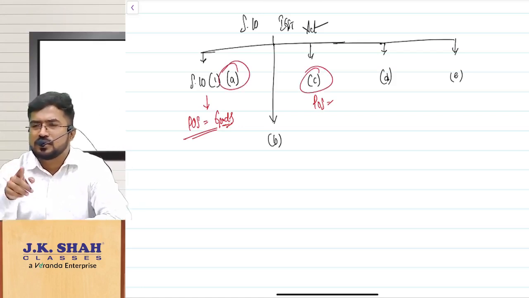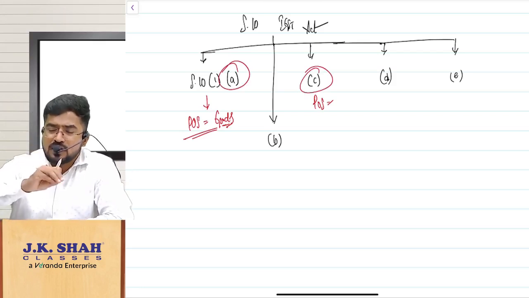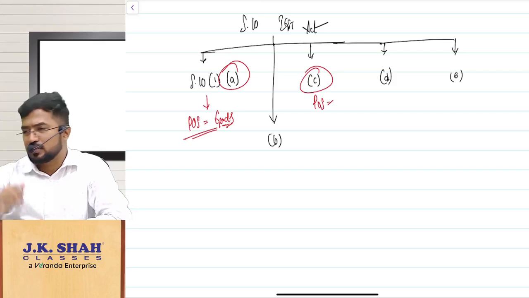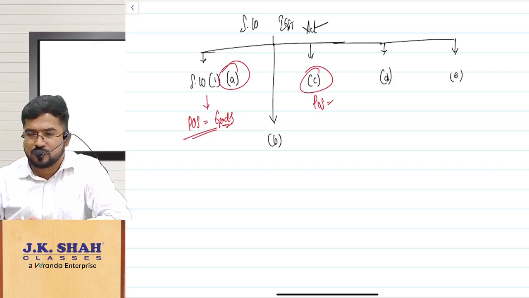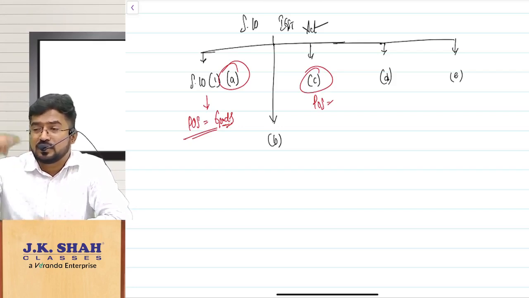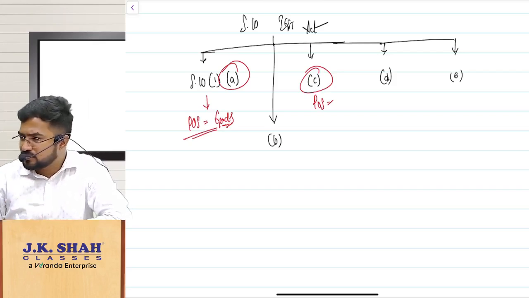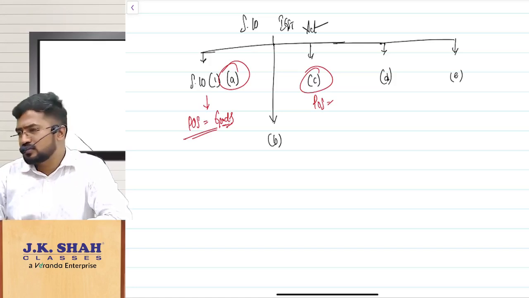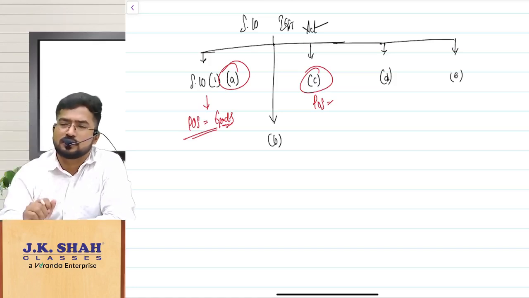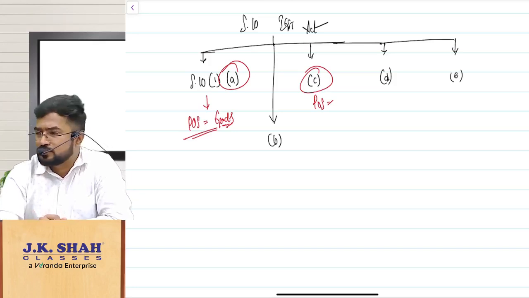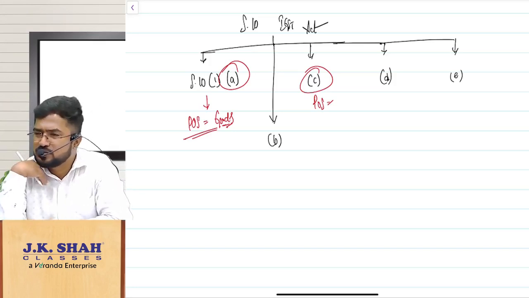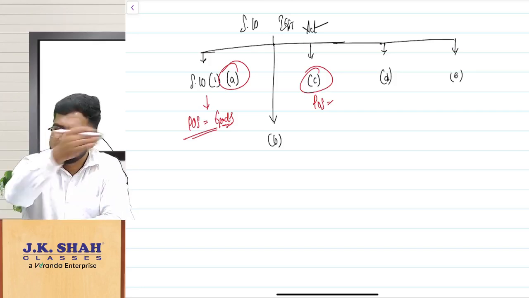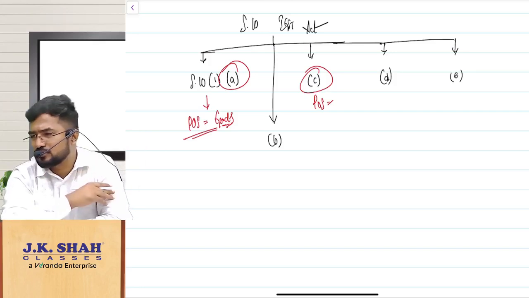And if you remember, sir, what if the goods are delivered at the directions given by some other person? Bill to ship to model, you remember? So where the goods are delivered to a different place under my direction. For example, you are in Hyderabad, I am in Chennai. Sir, you are selling the goods to me, you have to deliver the goods to me. I am asking, hey, my customer is in Bangalore. Instead of you sending goods to me in Chennai and I sending them to Bangalore, which is in the middle, you just send it to Bangalore from Hyderabad.